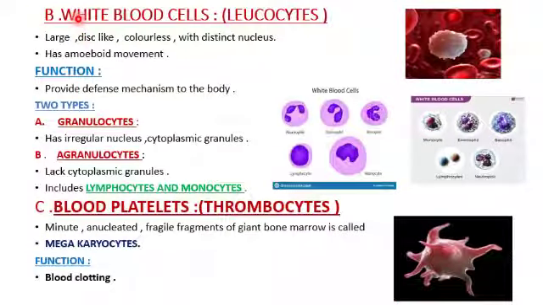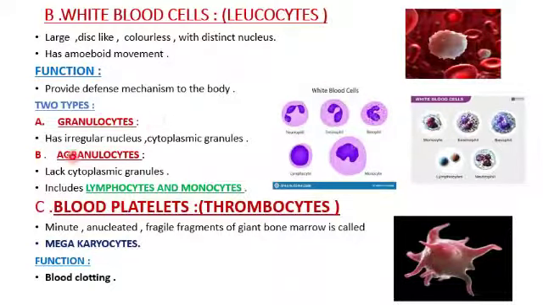Next to the red blood cell is the white blood cell. They are also called leukocytes. They are large, disc-like and colorless, and they have a nucleus of different shapes, and they show a movement called amoeboid movement. What is the function of white blood cells? They provide immunity, or a defense mechanism, to the body. You can see here, children, the RBC, and in the center you can see a white blood cell.